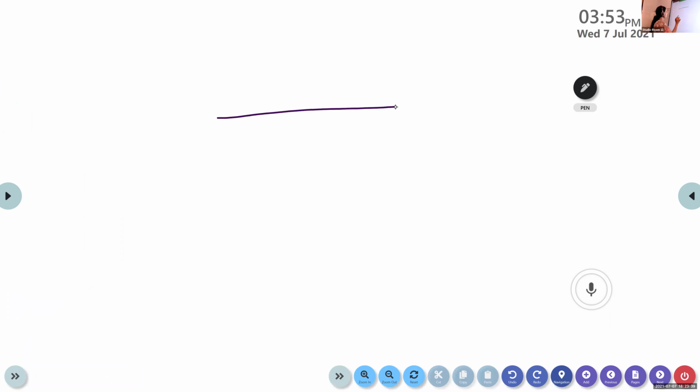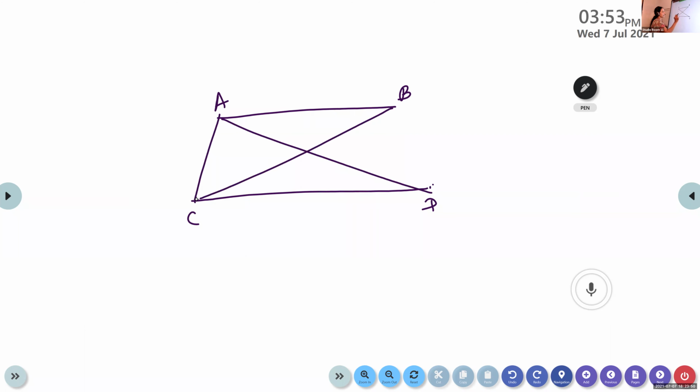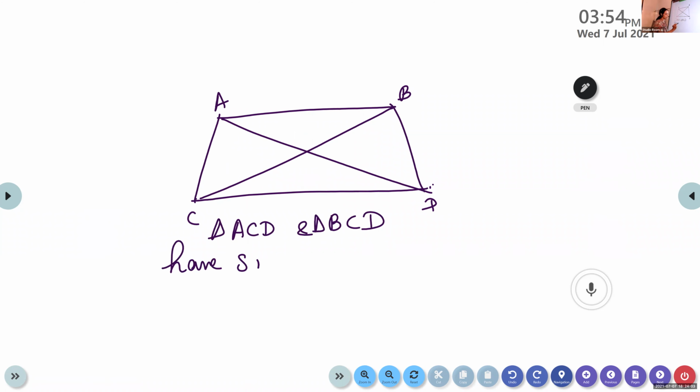I'm drawing one. Suppose AB and CD are two parallel lines. And these two triangles, ACD and BCD, have the same base BC.